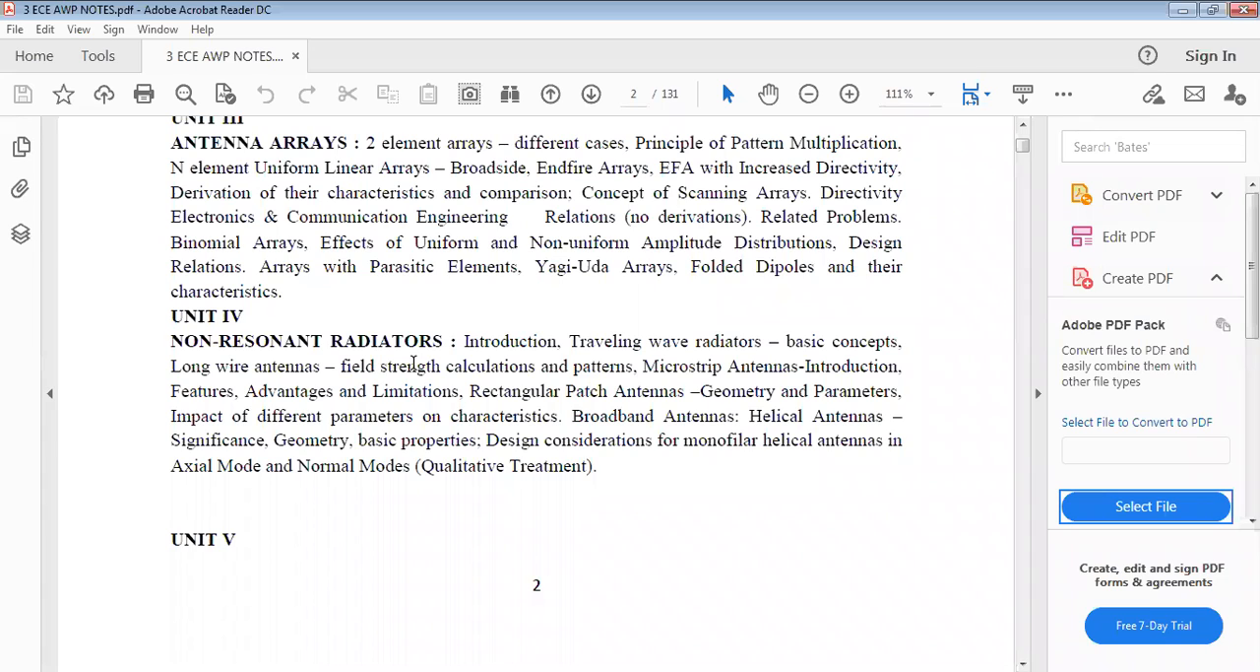Next one is the parasitic elements. What is meant by a parasitic element? We discussed these parasitic elements for four or five classes. What are called parasitic elements? In general, the director and reflectors are called parasitic elements.